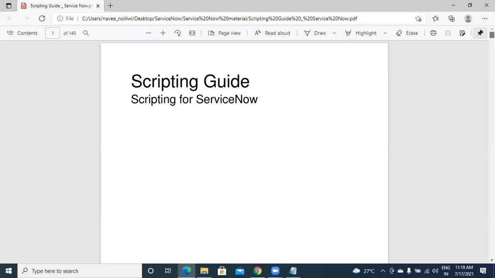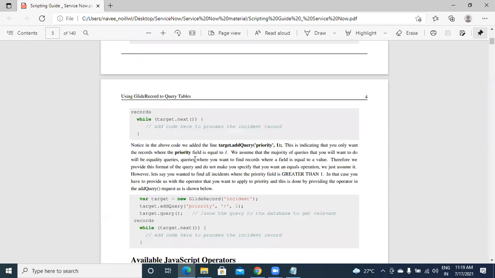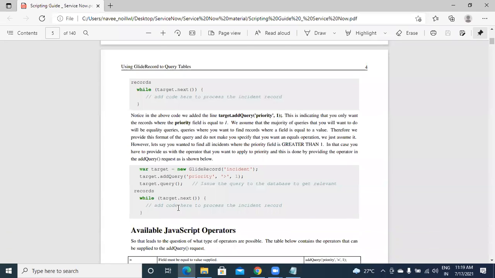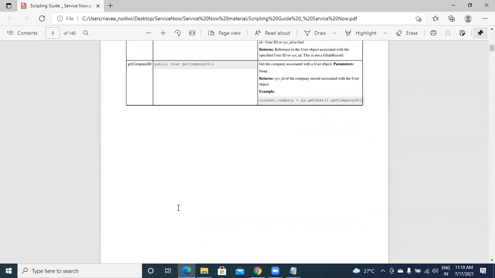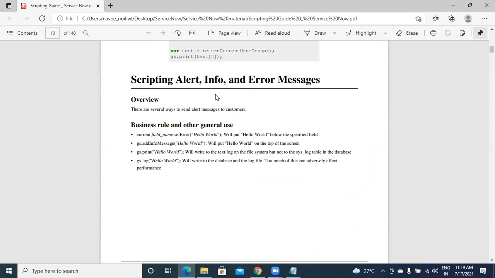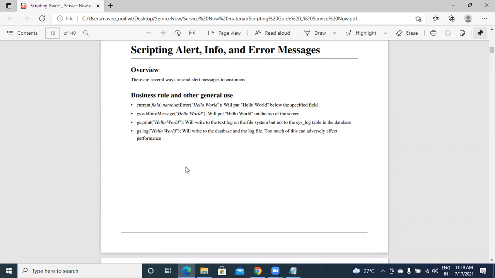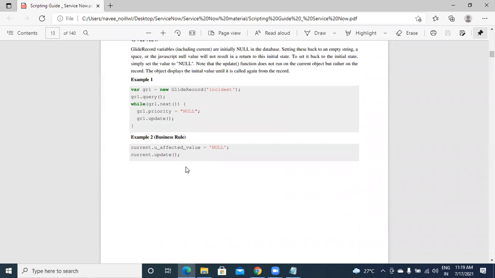In this you will have all different types of scripts with examples, like GlideRecord, all these types of scripts, around 140 pages. And what is alert, info, error message, all those things you can go through in this material. But this is very old, of the 2017 or 18 version, the Jakarta version, and now we are in the Q version. So it is about 7 to 8 versions old, but still that will help you.